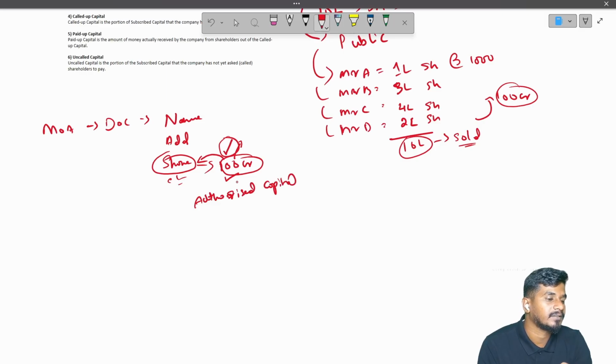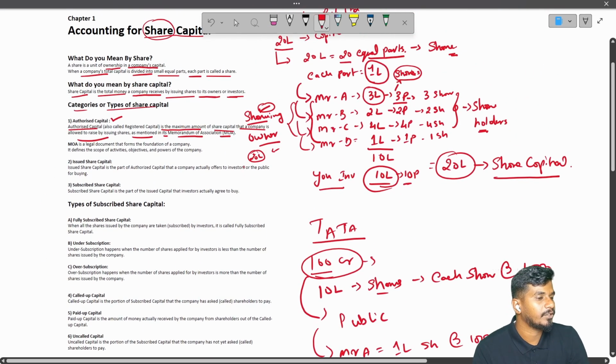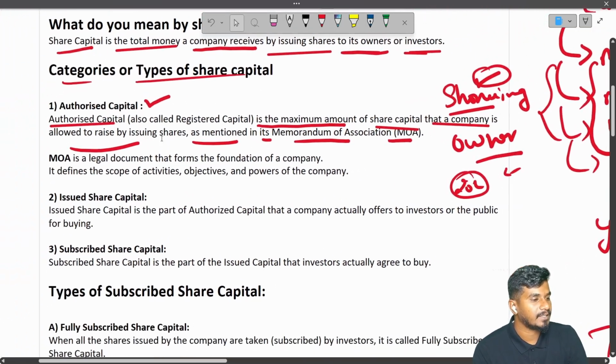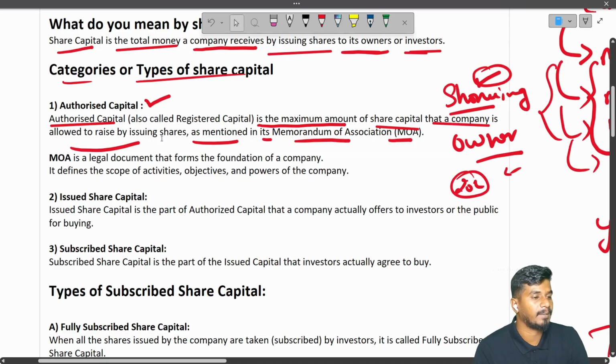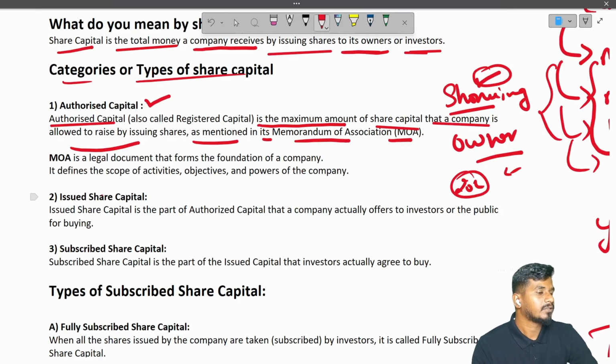Authorized capital means the maximum amount you can raise from the public by issuing shares. So that is authorized capital. So did you understand that? So MOA means it is a document where the name, address, and share capital of the company will be mentioned. So right, the second type is issued share capital.